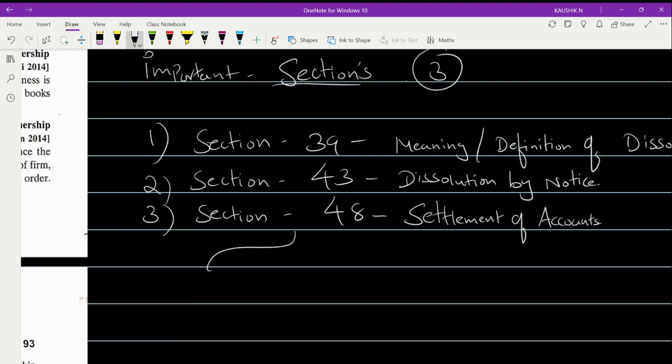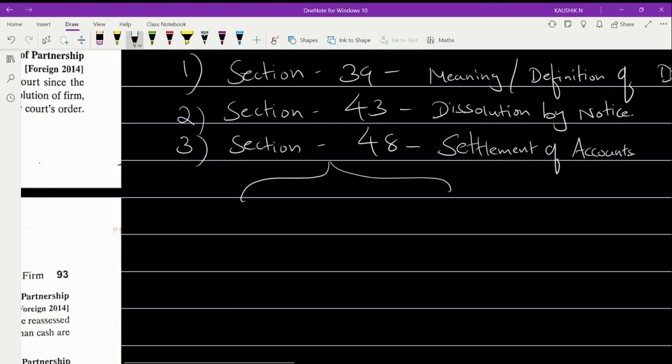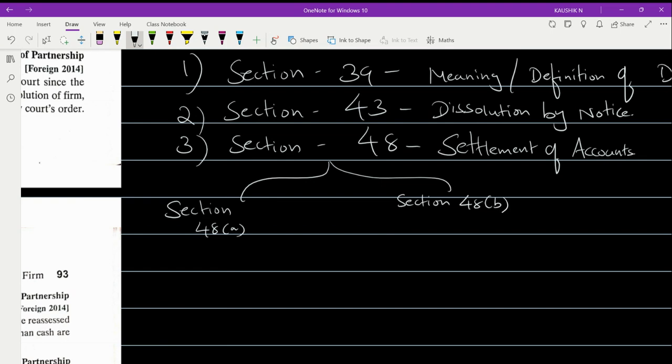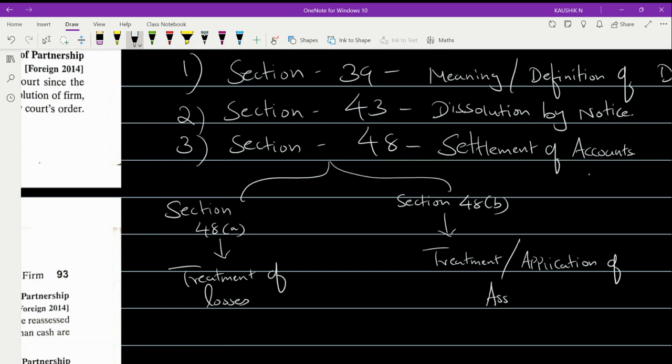This has got two important bifurcations, that is section 48A and section 48B. 48A talks about treatment of losses, and section 48B talks about treatment, or otherwise application, of assets.